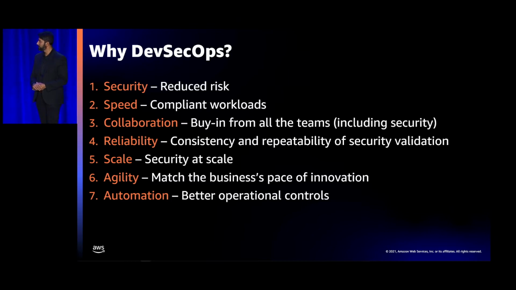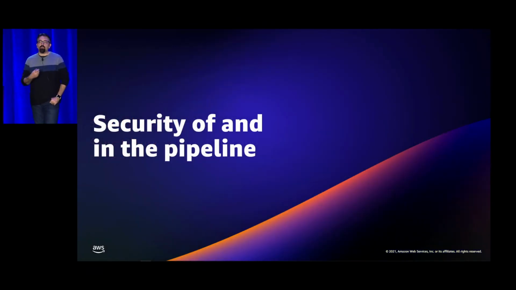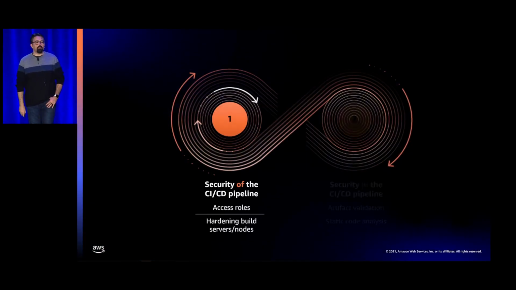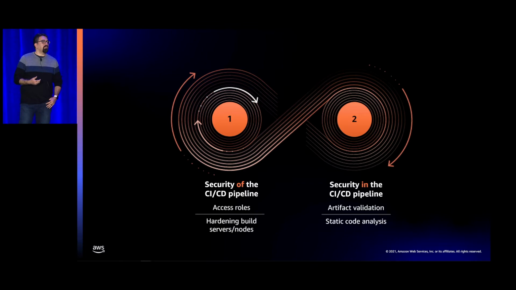So, Curtis? Perfect. There are a couple of things that we want to talk about when we look at this in practice. We're talking about securing your pipelines and your delivery lifecycle. There's security of the pipeline itself, and there's security in the pipeline. Security of the pipeline is treating the pipeline as its own application and its own code base.